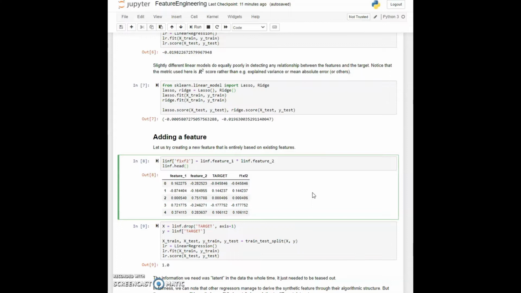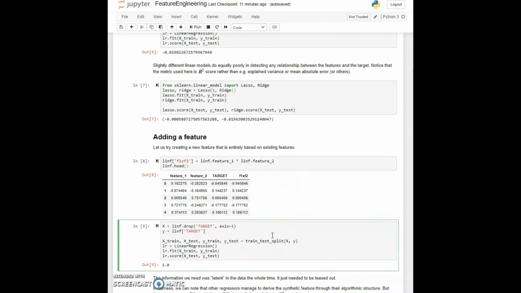Multiplication is a very typical one, and adding that to the dataset. So here we can see that we have f1 into f2, that is feature 1 into feature 2, and it's a synthetic feature, mechanically derived from these features that we already had. Well, now let's try again. We have an extra feature that we managed to synthesize from the existing features.